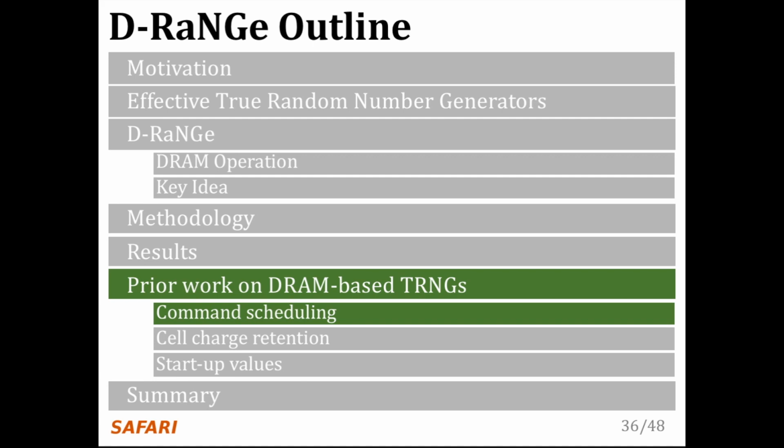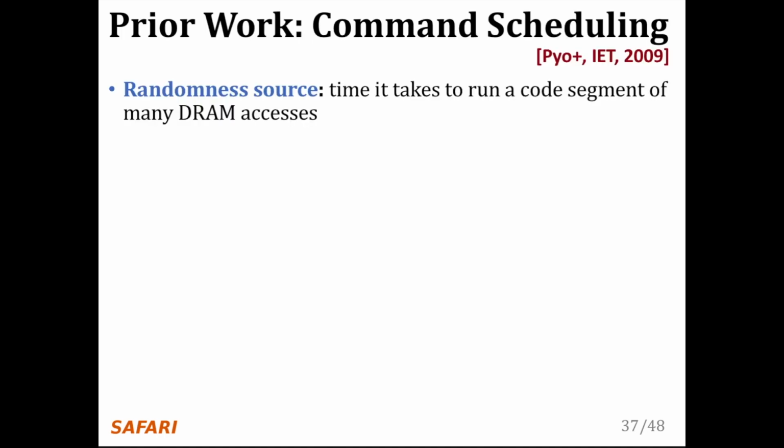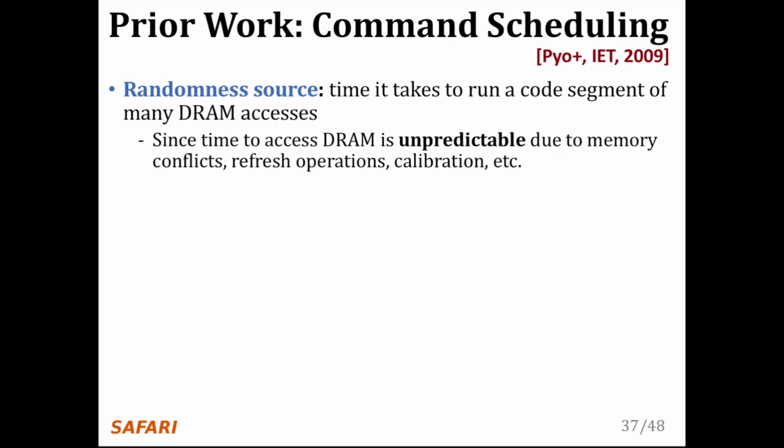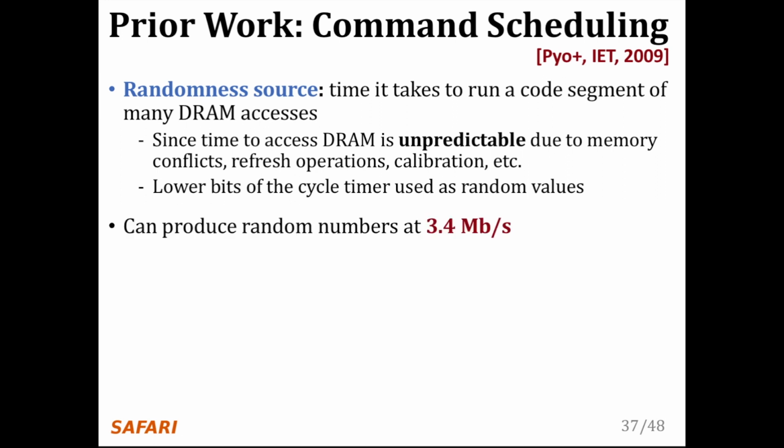The first class of DRAM-based TRNGs is DRAM command scheduling based, the second is DRAM cell charge retention based, and the third is DRAM startup value based. I will start by comparing against the command scheduling based TRNG. In DRAM command scheduling based TRNGs, the randomness source is the time it takes to run a code segment containing many DRAM accesses. The authors claim that the time to complete this code segment is random because the time to access DRAM is unpredictable due to memory conflicts, refresh operations, calibration, etc. The time to complete the code segment is measured and the lower bits of the timer are extracted as random values. The authors show that this proposal can generate random values at 3.4 megabits per second.